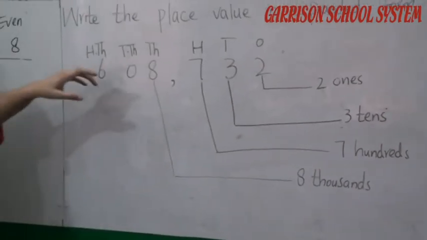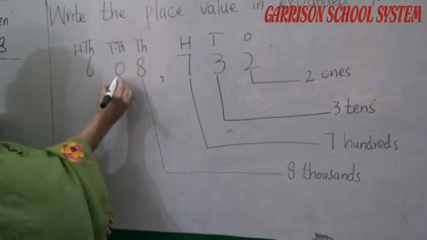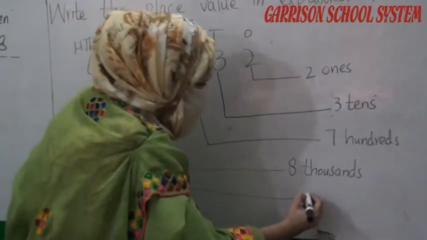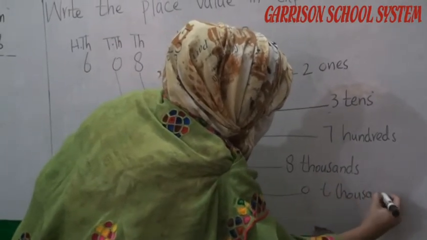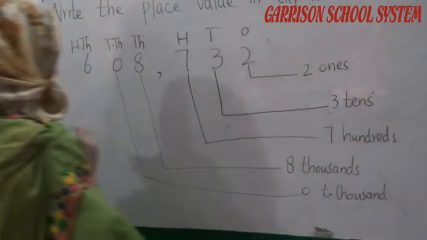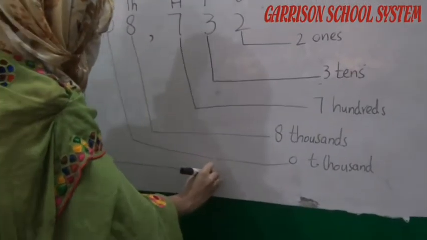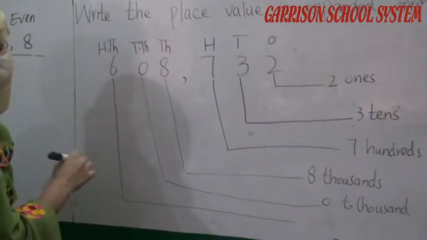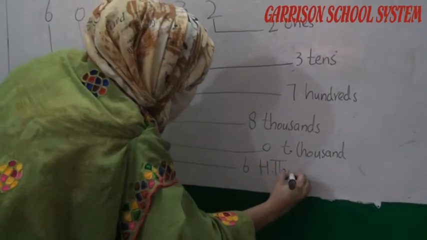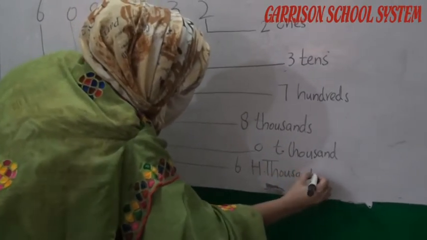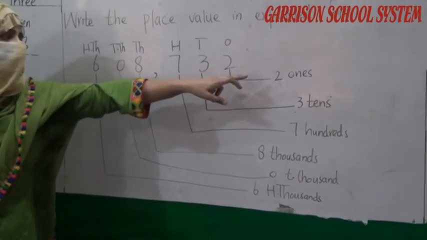In expanded form we have to write its place value with this number. इस नंबर के साथ उसकी place value को राइट करते हैं. Here is 0, 10,000. Next is 6, place value is 100,000. We have to write here 6 then 100,000. Okay student, understand? We have to write these numbers with their place values.